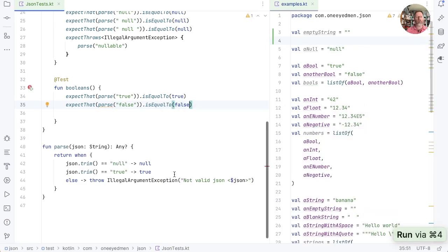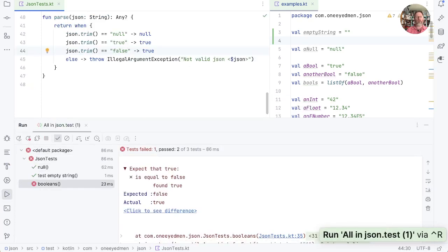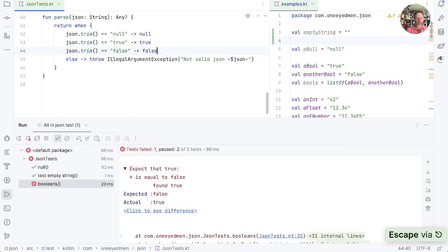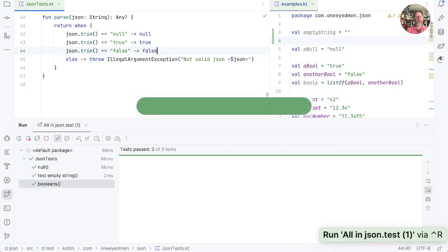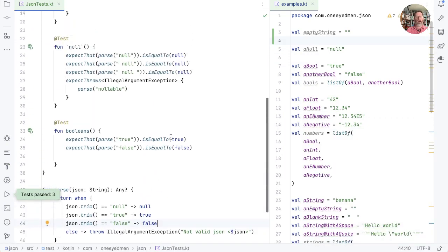So now we can just add in false in here. That passes. No, it doesn't. Oh, because I'm an idiot. That should be false. Run it. And we're good. And now we can add those